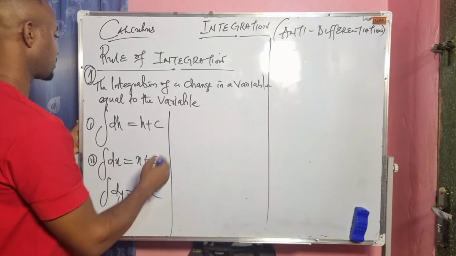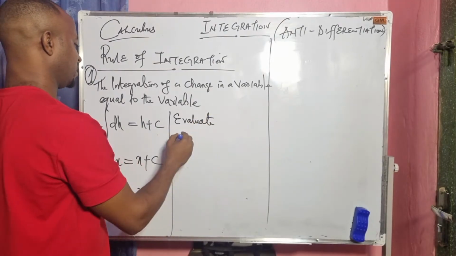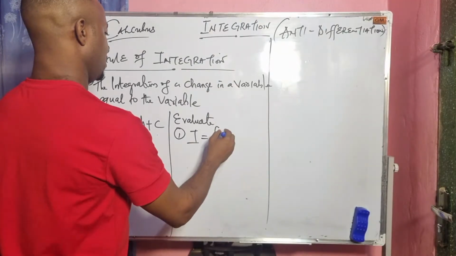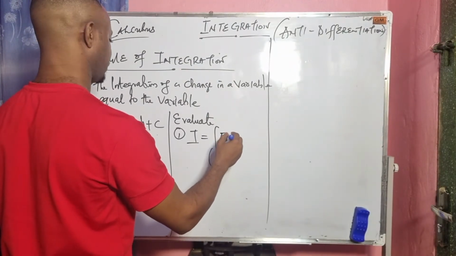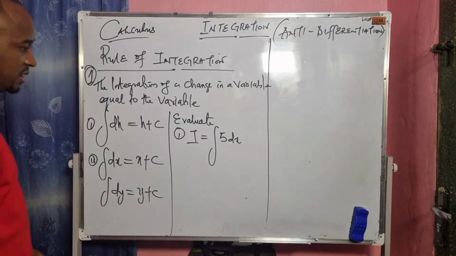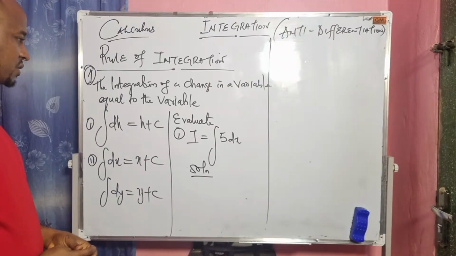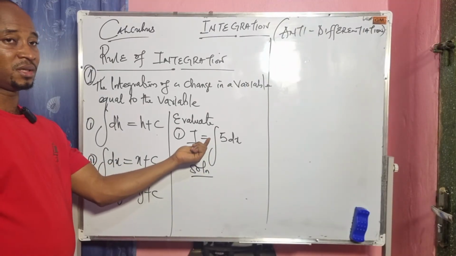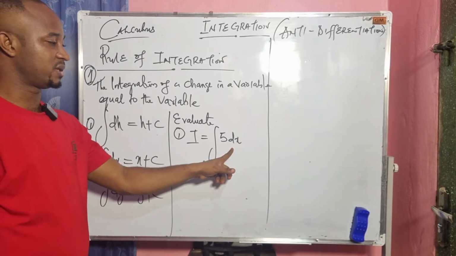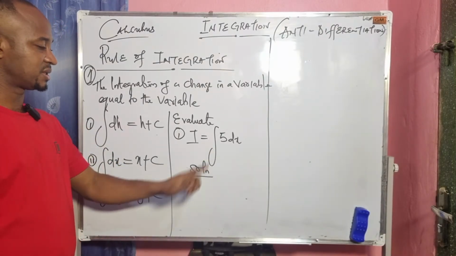A good example: if we're asked to evaluate I equals the integral of 5 dx. If we are to solve this, the first thing we need to do is bring out the constant value. We are integrating the change in x, so we bring out this constant value.